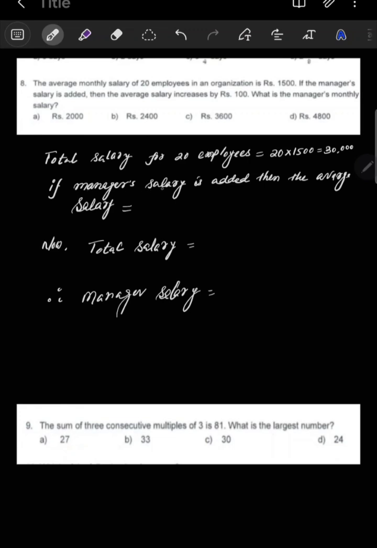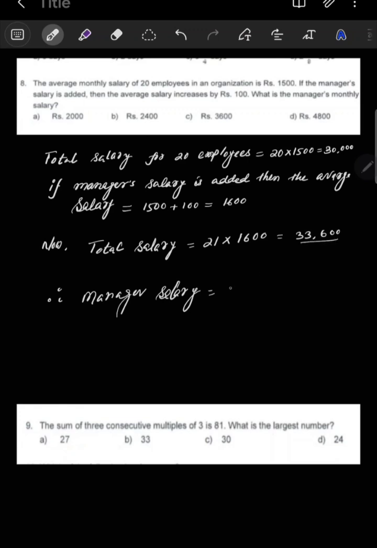Okay, now if the manager's salary is added, then what will the average salary be? Previously it was 1500. Then 100 will be added. It becomes 1600 now. Okay, now what will the total salary be? So how many employees are there now? Now 21 including the manager: 20 employees and 1 manager. So 21 into the average salary 1600. If you multiply 21 into 1600, you will get 33,600.